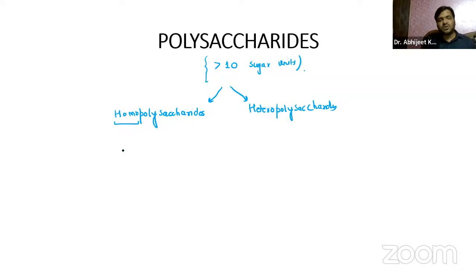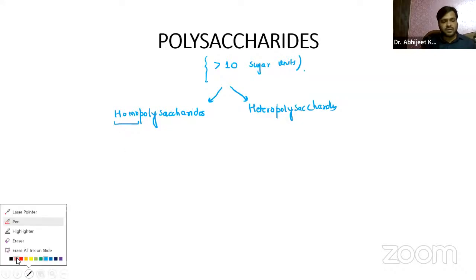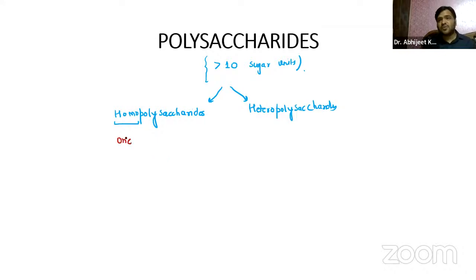Poly means many sugar units. So remember, we have one type of sugar unit which is repeating. That's why homo, right? So we have one type of sugar or the monomer units.